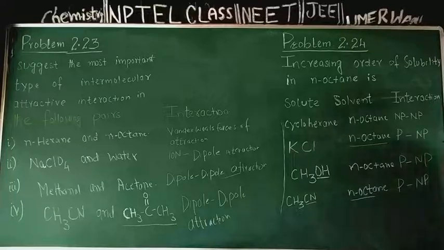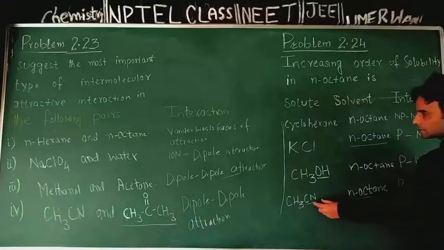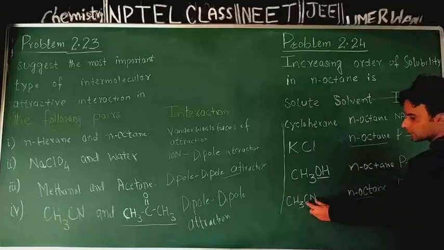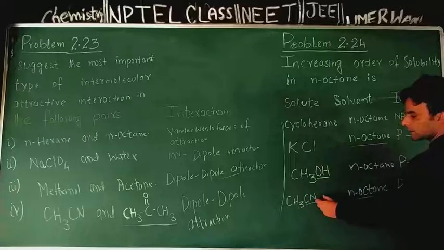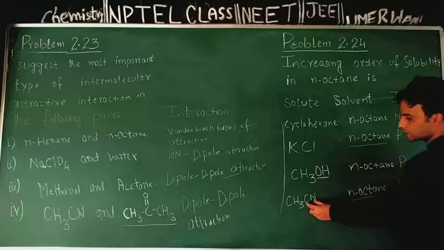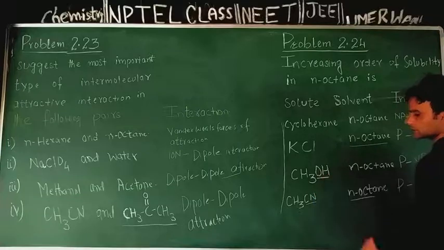Least polar, on basis of electronegativity difference, I can say that least polar is CN bond. If I compare CN bond with OH bond, I will say CN bond is less polar than OH bond, because electronegativity difference between carbon and nitrogen is less than between oxygen and hydrogen.